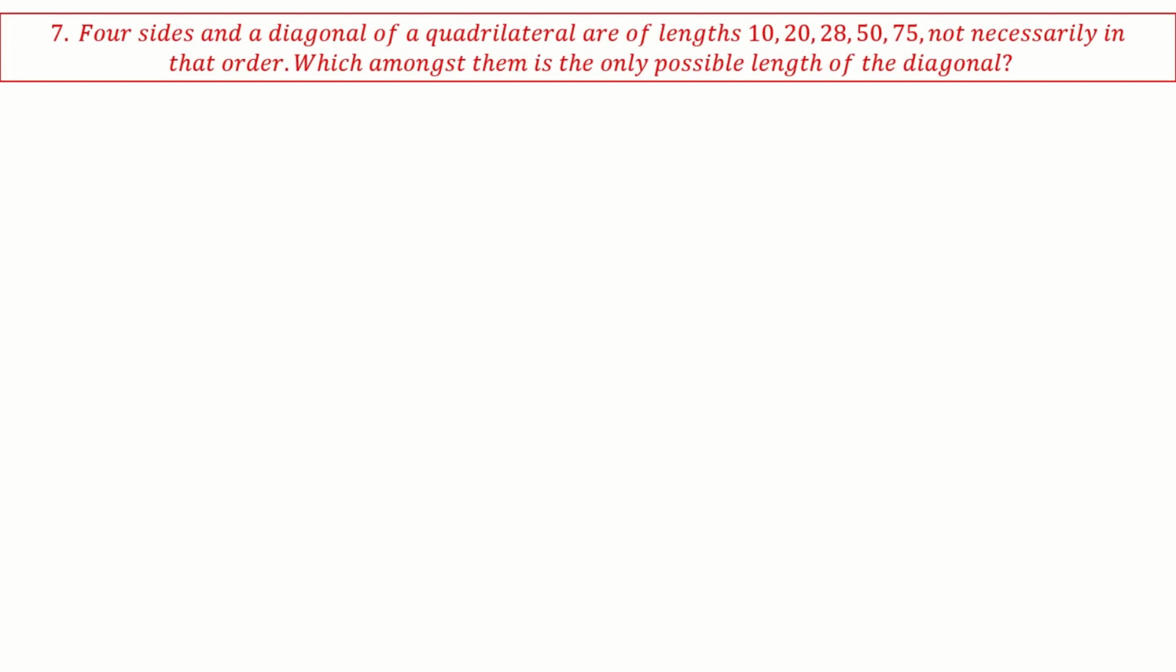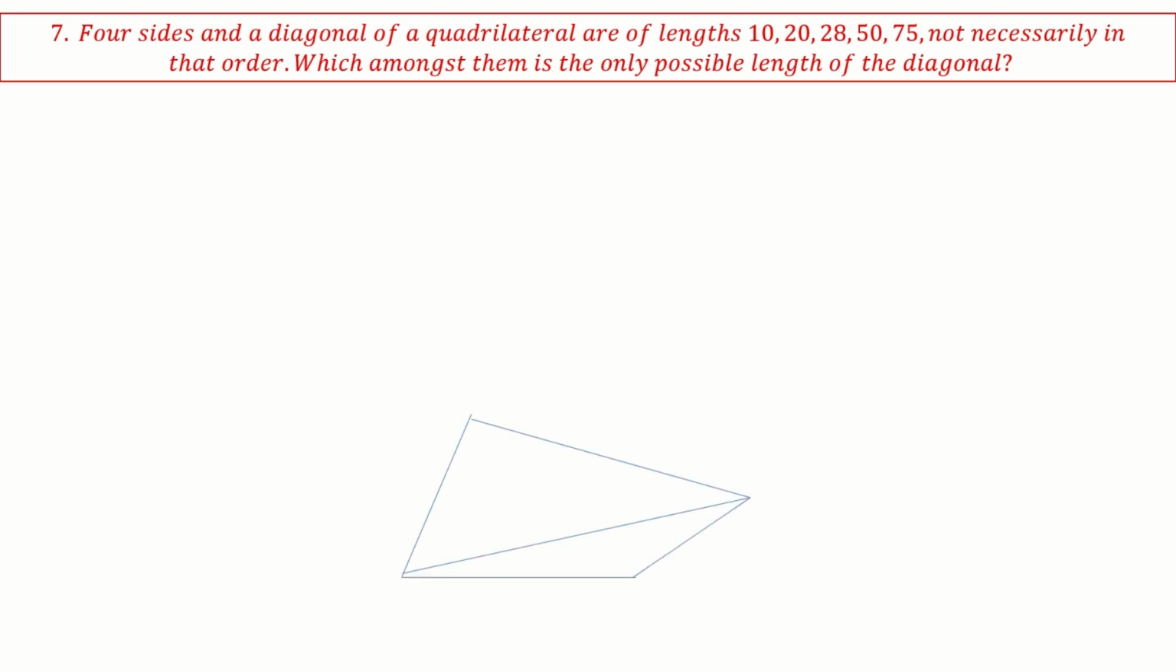Next. The four sides and a diagonal of a quadrilateral are of lengths 10, 20, 28, 50, 75, not necessarily in that order. Which amongst them is the only possible length of the diagonal? So how can you arrange them, and what is the possible diagonal value?